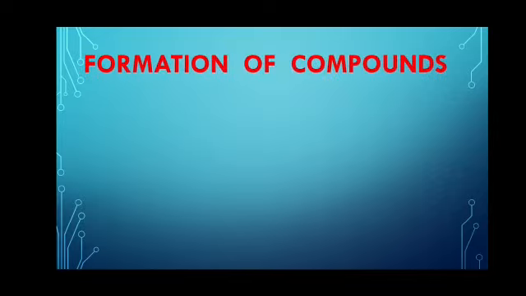If we know the valencies of these metals and ions, we can write the formula of ionic compounds. First, suppose we have to write the formula of calcium phosphate. Then first of all you have to know the symbols of calcium and phosphate, write their valencies and exchange their valencies, and then finally we get the formula of calcium phosphate.